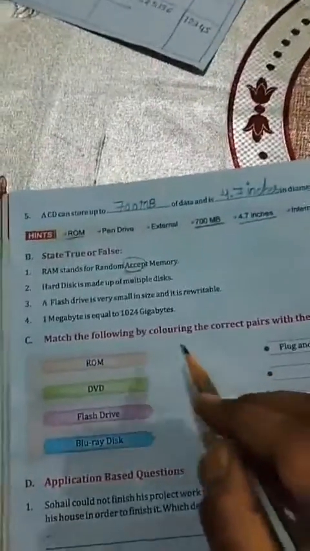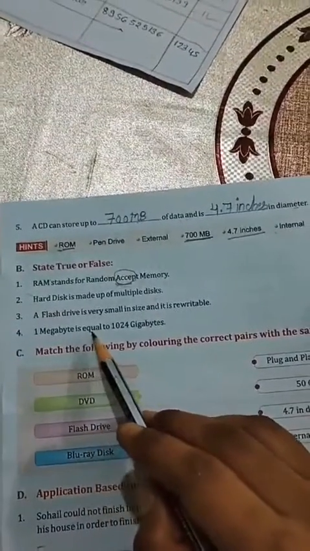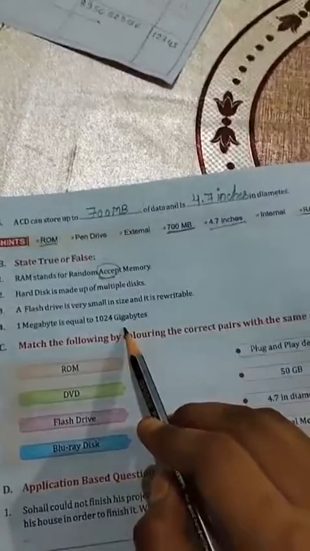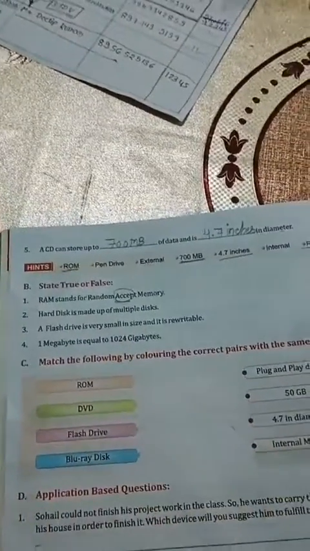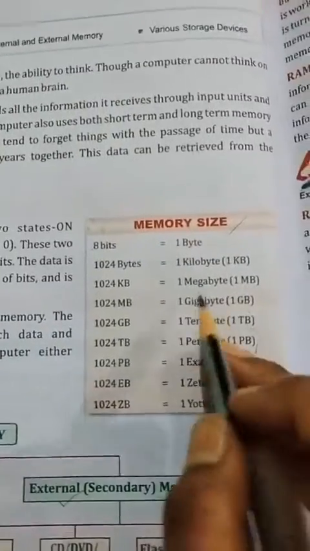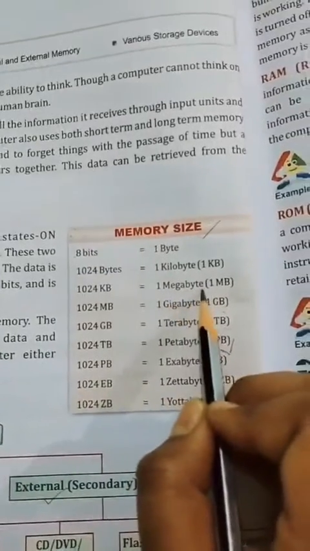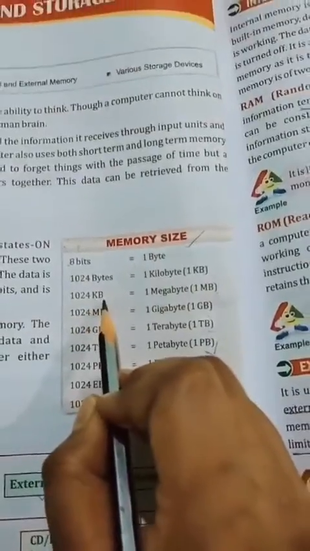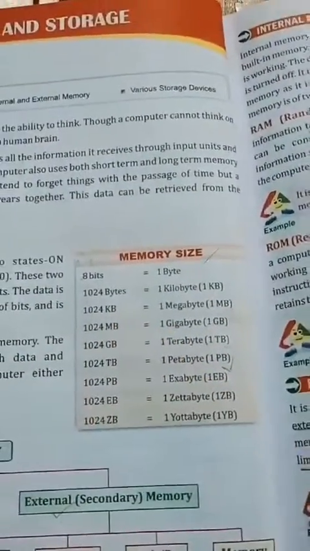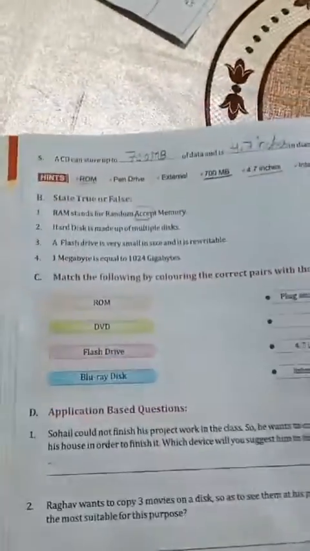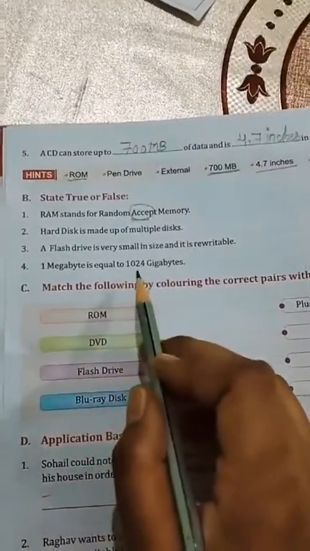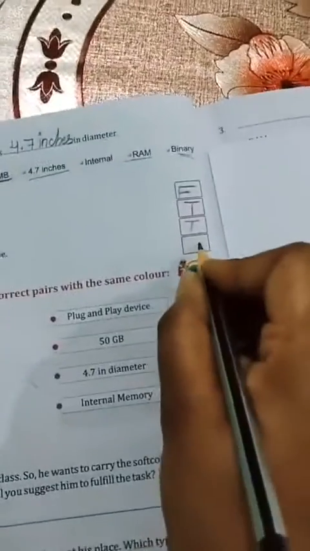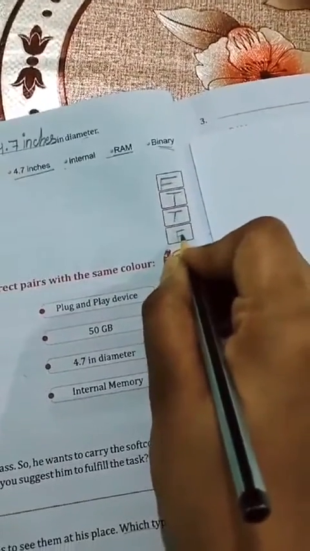1 megabyte is equal to 1024 gigabyte. No, this one is wrong. So let us check first. You can see here 1 megabyte, that is 1 MB, is equal to 1024 KB. लेकिन यहाँ पे क्वेश्चन में क्या दिया हुआ है? 1 megabyte is equal to 1024 gigabyte. So this one is wrong. So write here false, F.